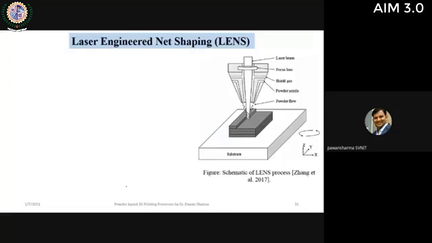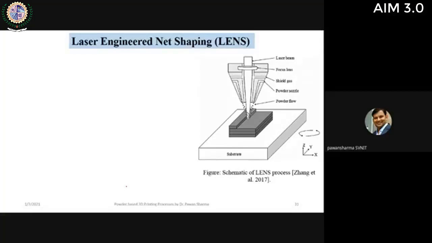Next is laser engineered net shaping, that is LENS. In SLM, the biggest limitation, as in all the other techniques also, is that we need to uniformly spread the powder on the powder bed, and for that the powders need specific properties like flowability and packing.